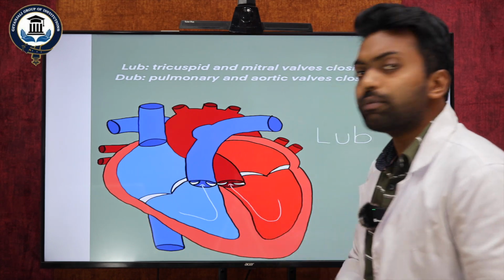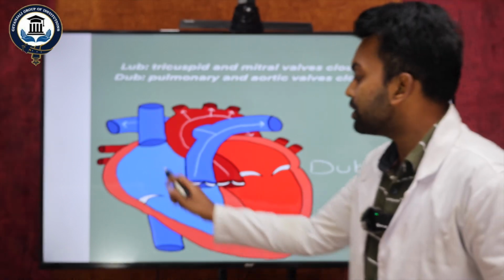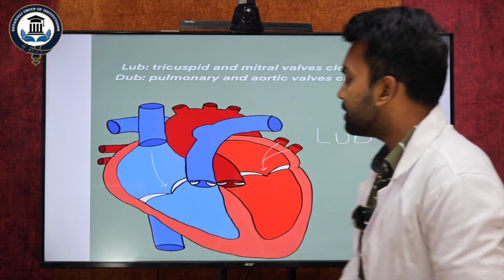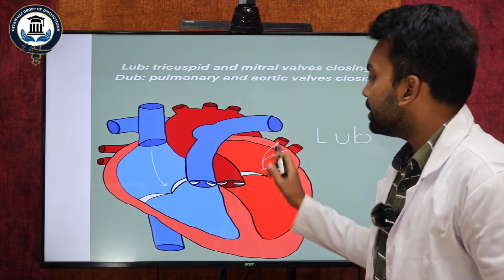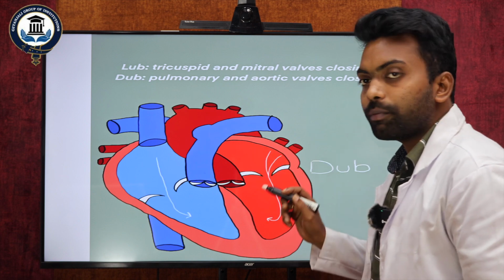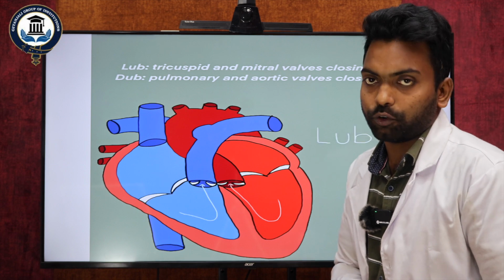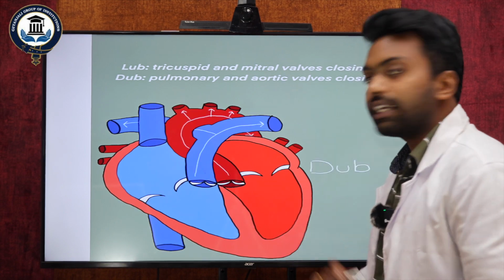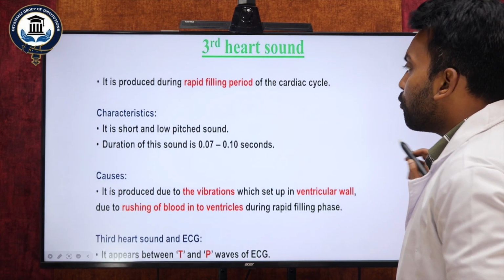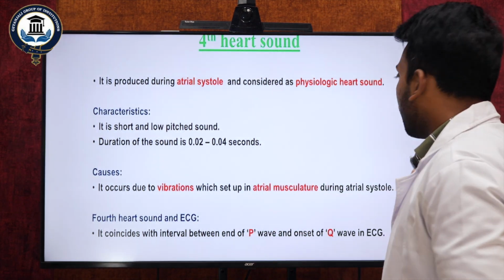How do both atriums vibrate? The blood reaches here through the superior vena cava and inferior vena cava, which flush the blood into the right atrium, and the left atrium receives blood from the pulmonary veins. Then this muscle vibrates. In such a case, a little murmur sound arises. That is S4. My dear students, S3 is generated here, S4 is generated here. So these are the four heart sounds we can find within the heart.